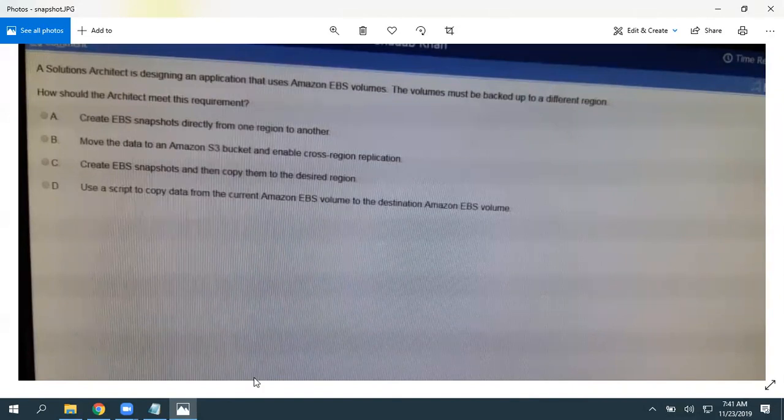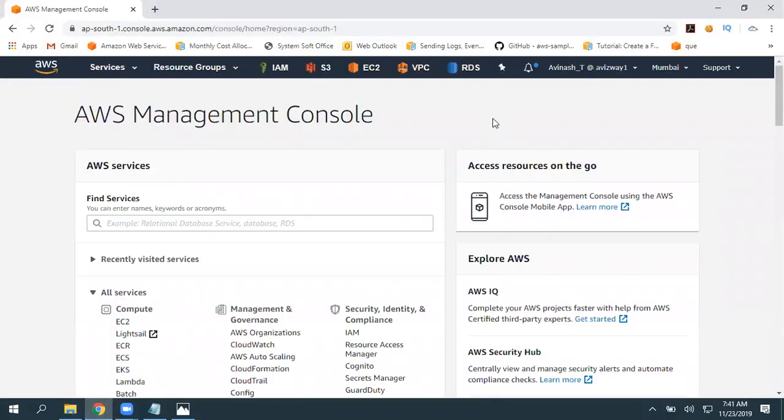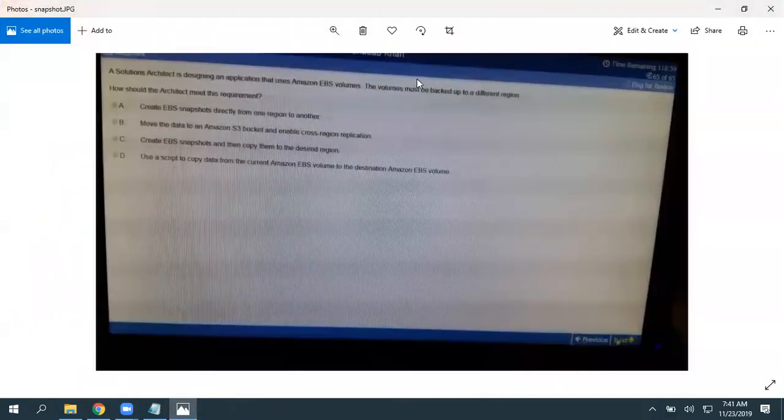What did you see? Okay, right. So an EBS snapshot we cannot directly copy to another region, so it's not a valid answer. Move the data to an S3 bucket and enable cross-region replication? No, S3 is for static data and EBS is block storage, which is designed to install applications or install or run an operating system. So B is not a valid answer.